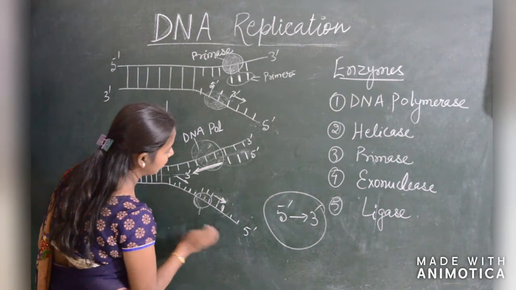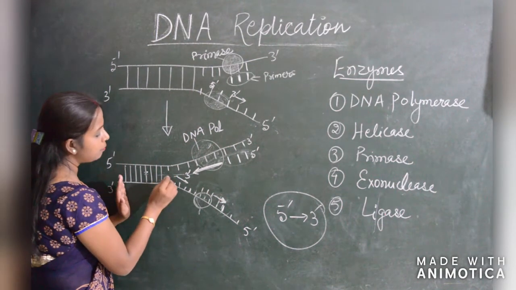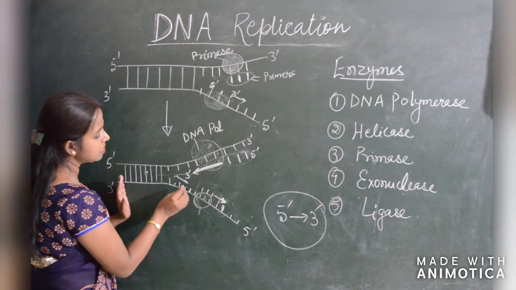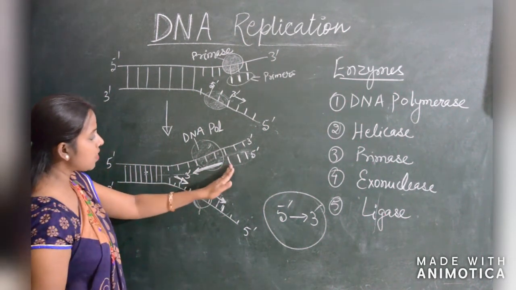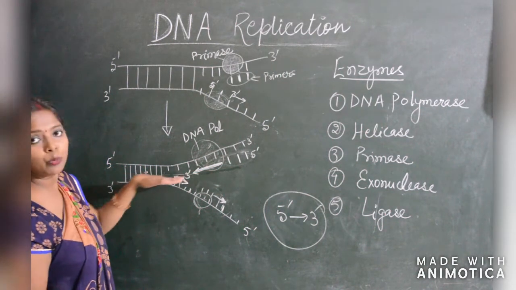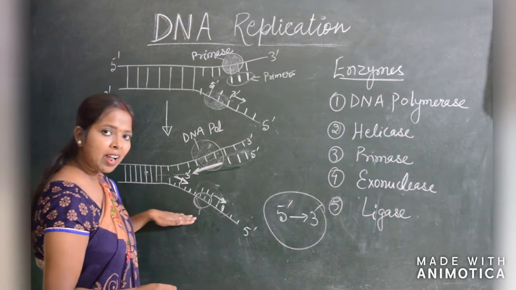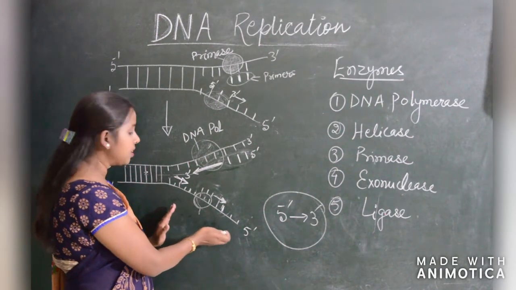Okay, in a fragment form. It goes back again. The primer comes, forms primers. DNA polymerase comes, forms the strands. So in one strand, the polymerization is going in a continuous way, and in the second strand, the polymerization is going in a fragment form.